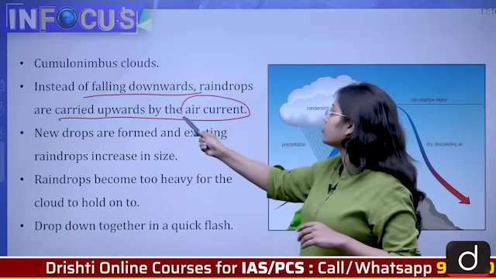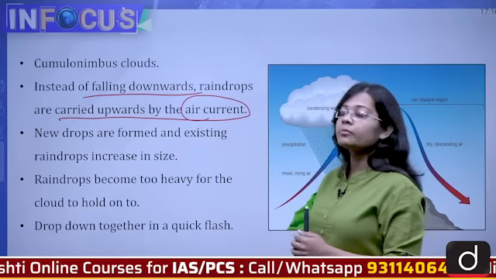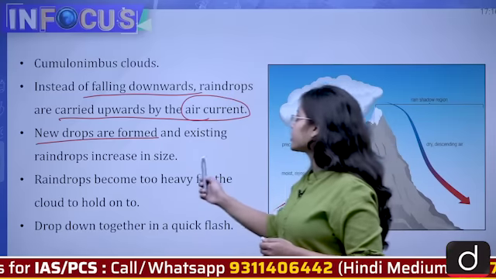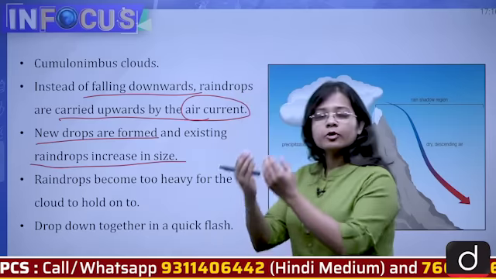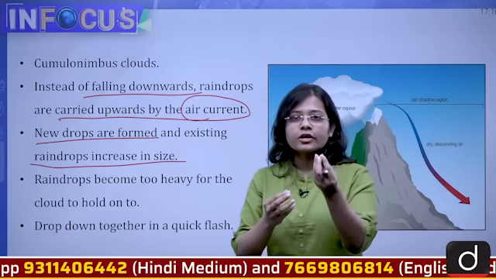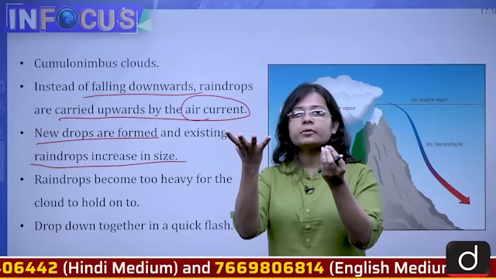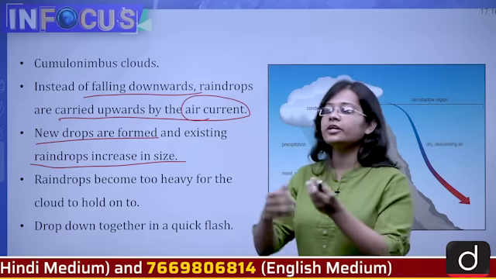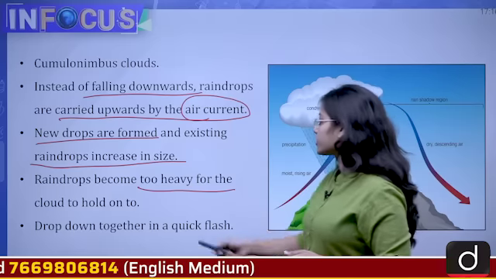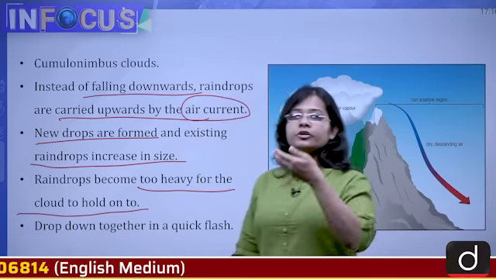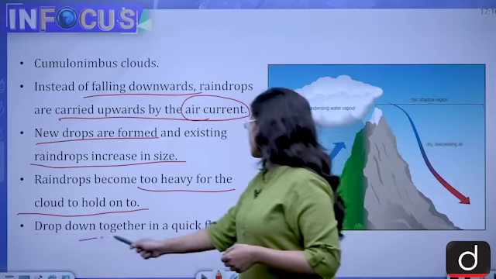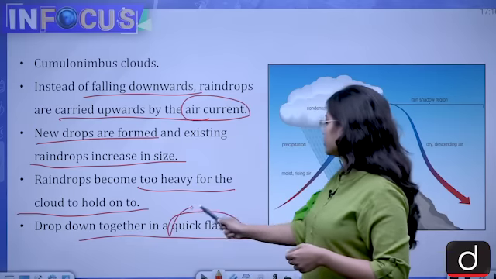New drops are formed and the existing raindrops increase in size because the raindrop is not able to come down. From a small raindrop, it will keep on becoming bigger and denser. So raindrops become too heavy for the cloud to hold on, and after the ultimate level of saturation is reached, it drops down together in a very quick flash.